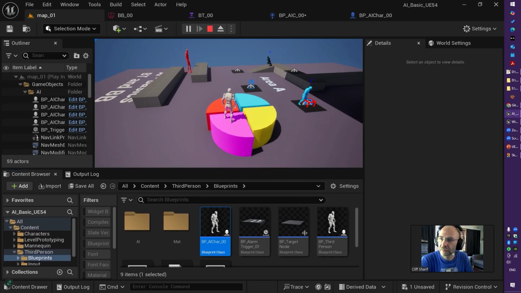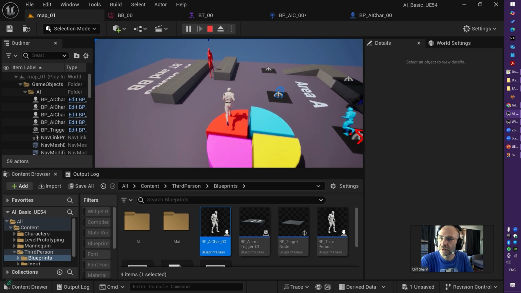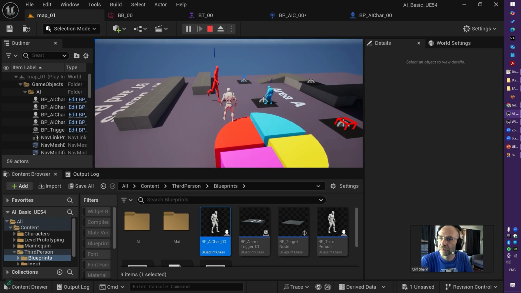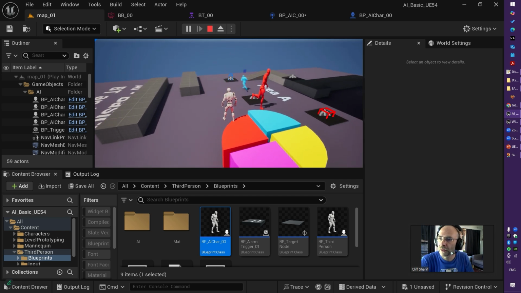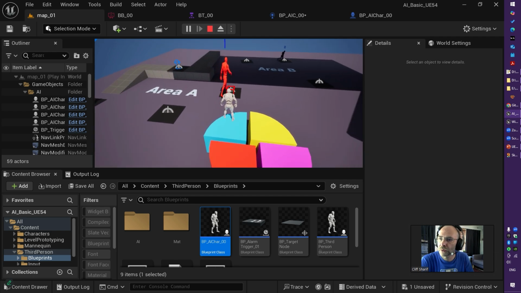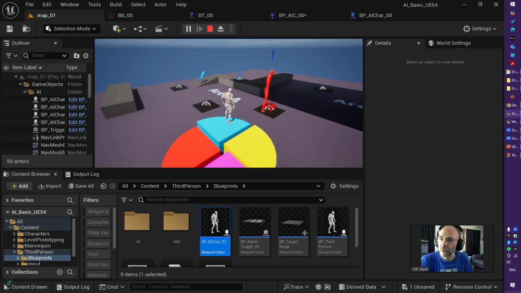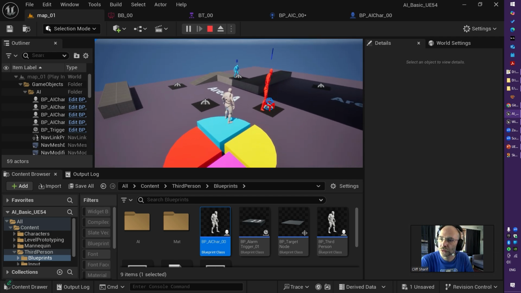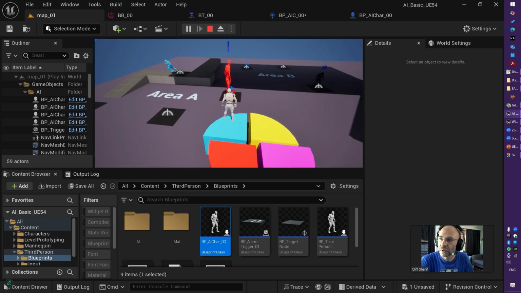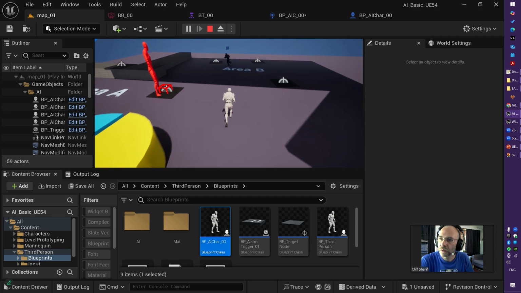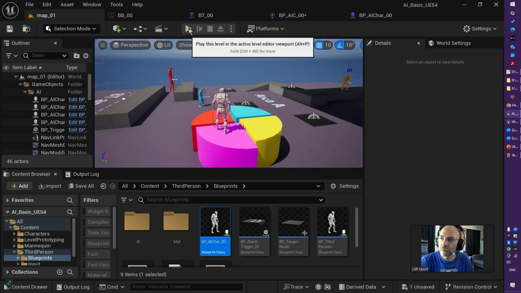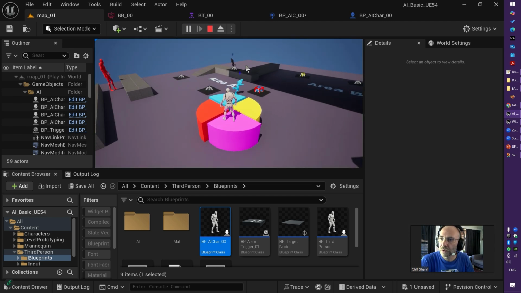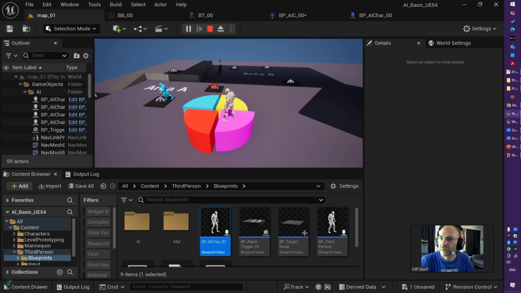I have 4 different AI characters here. This is number 1. As you see, it just moves to a target. That is number 2. It just goes through 3 different targets. And this is number 4. It was yellow before, as you see, suddenly became black. And there is a reason behind that.